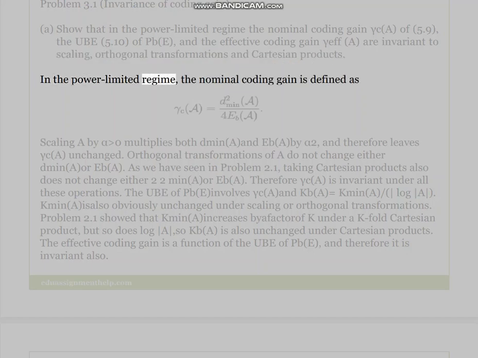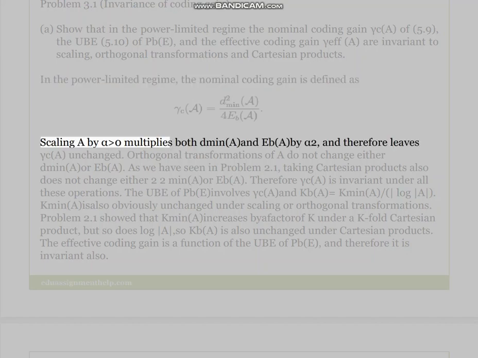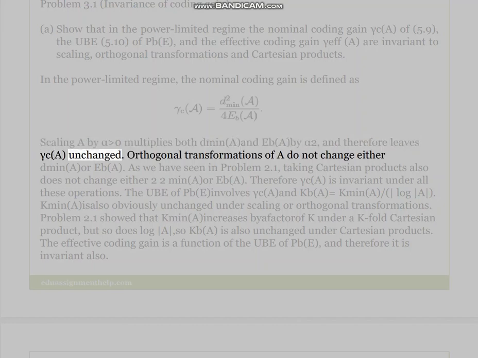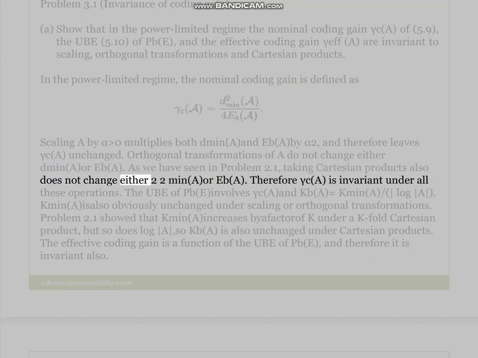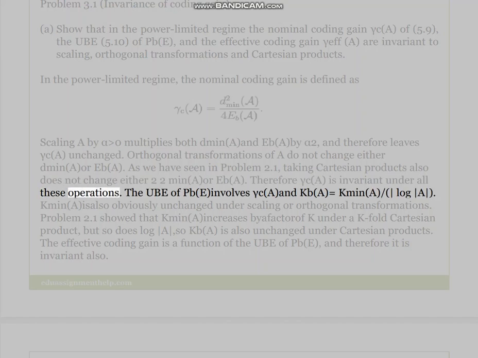In the power-limited regime, the nominal coding gain is defined as d²min(A)/4Eb(A). Scaling A by α multiplies both d²min(A) and Eb(A) by α², and therefore leaves γc(A) unchanged. Orthogonal transformations of A do not change either d²min(A) or Eb(A). As we have seen in problem 2.1, taking Cartesian products also does not change either d²min(A) or Eb(A). Therefore γc(A) is invariant under all these operations.